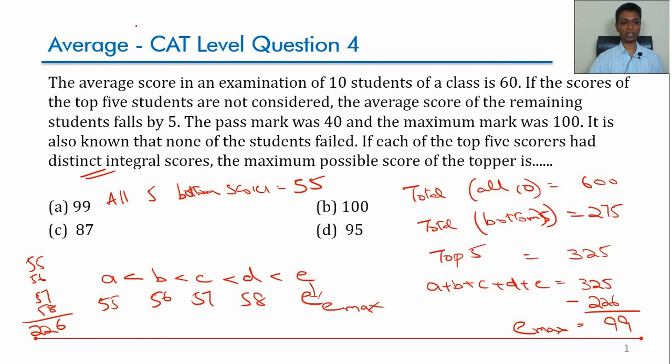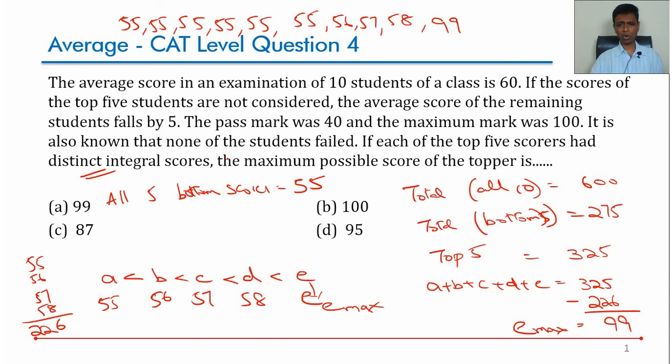And that scenario would be achieved when the scores are 55, 55, 55, 55, 55 for the bottom 5, and 55, 56, 57, 58 for the next 4, and then 99 for E. All conditions are satisfied: nobody below 40, nobody above 100, top 5 distinct, and the bottom 5 all not more than the top 5, average of the bottom 5 being 55. So this is more or less like a puzzle. How do I make inferences to make one number maximum, lower, lesser, all of that? And wonderful question. Answer choice would be choice A.